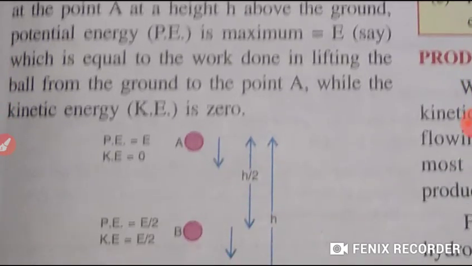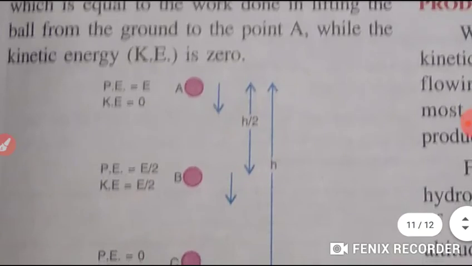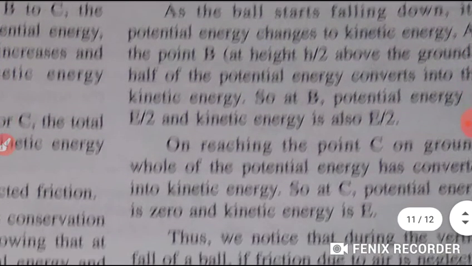E. Which is equal to the work done in lifting the ball from the ground to the point A, while the kinetic energy is what? 0.